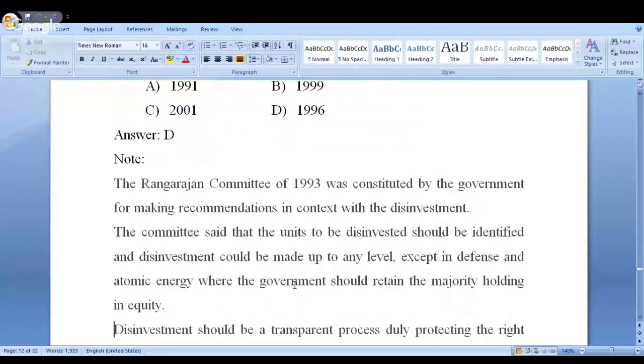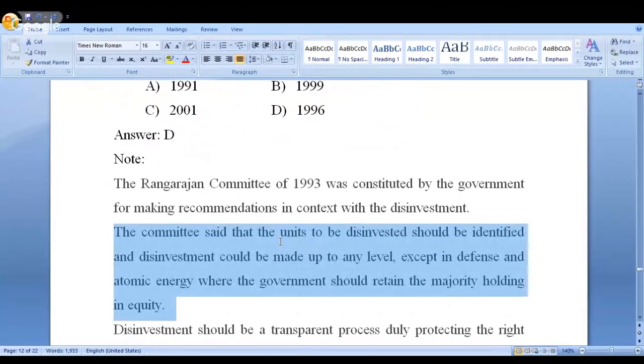Look at this. The Rangarajan Committee of 1993 was constituted by the government for making recommendations in the context of disinvestment. Whenever you come across a committee, which was the committee that recommended disinvestment? The answer is the Rangarajan Committee. Yesterday I was telling you regarding tax reforms. What was the committee? The Raja Chelliah Committee. So like this, you need to remember. The Rangarajan Committee is associated with recommendations with respect to disinvestment.